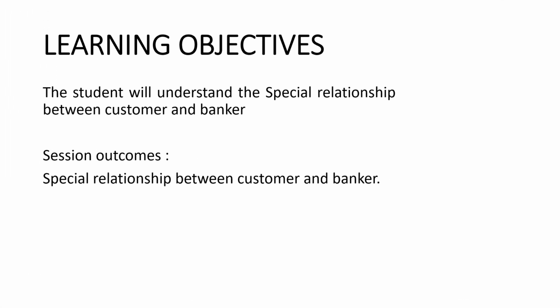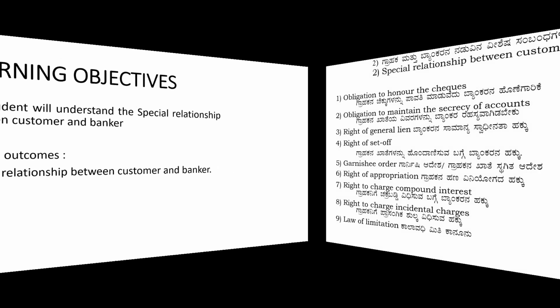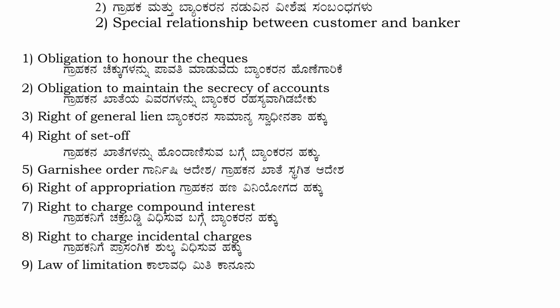Learning objectives. The students will understand the special relationship between customer and the banker. Session outcome, special relationship between customer and banker. Obligation to honor checks. Obligation to maintain secrecy of customer's account. Right of set off. Garnish order. Right of appropriation, right to charge compound interest, right to charge incidental charges, law of limitation.